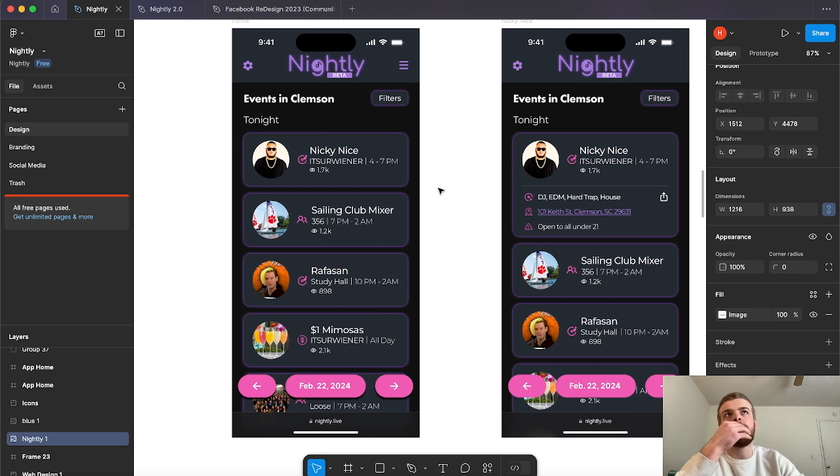I think the reasoning for that was because there's not very much novelty to this. This is just kind of a list. Once you get the gist of the events that are going on, unless you're a fan of a few of these DJs and you're constantly looking for new opportunities to see some of them or finding new mixers, things like that, I would personally think it's difficult to keep people going back. The user doesn't engage with it very much.